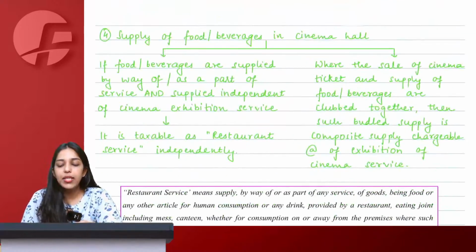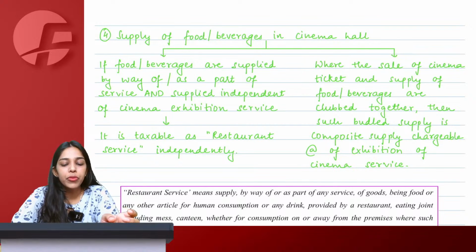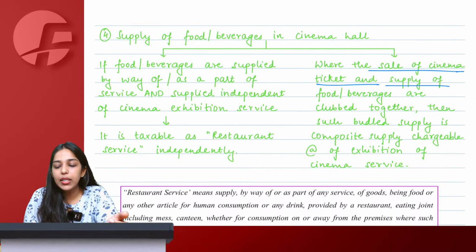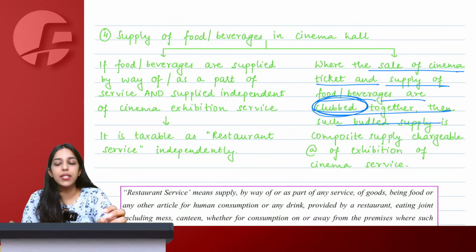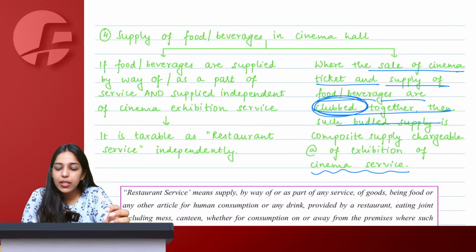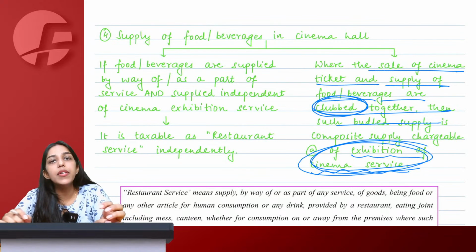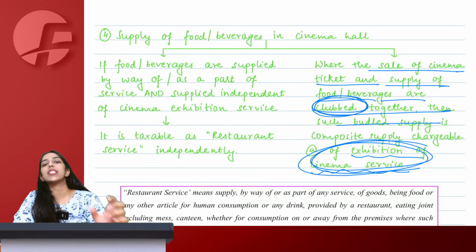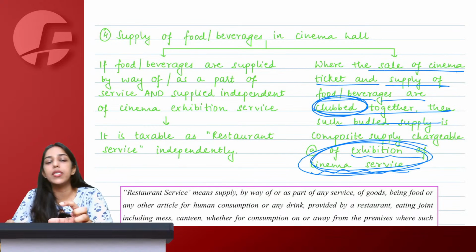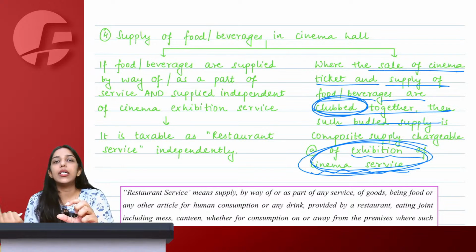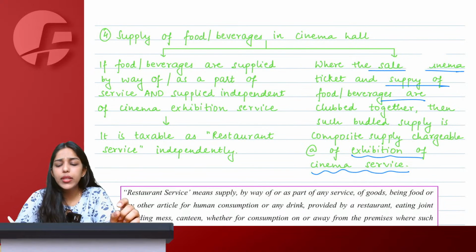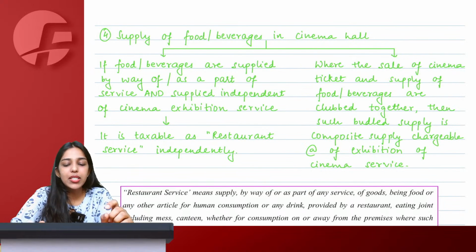So we simply say that whenever such a combo is supplied, where the sale of cinema ticket and supply of food and beverages are clubbed together at a single price, the cinema exhibition service is important. The rate of GST applicable on that exhibition service will be applicable to the entire 1000 rupees.